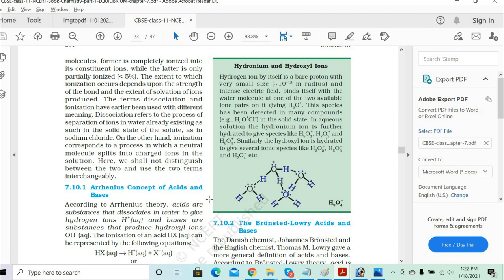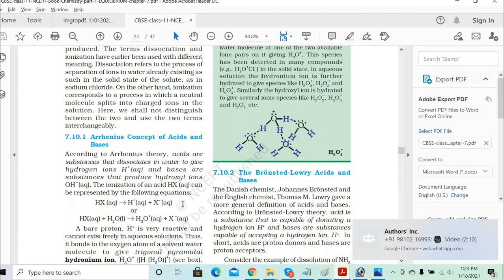Okay, but did you understand whatever I told you, how that is H5O2 plus and H7O3 plus, and similarly the number of molecules keeps on increasing, right? Not only here, other places also it can get combined. So this was for the hydronium ions. Similarly, we can have the OH minus ion combining with the H2O molecules. Got it? And then you will get different compounds altogether. Fine.